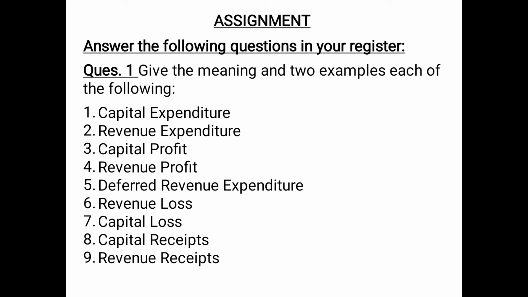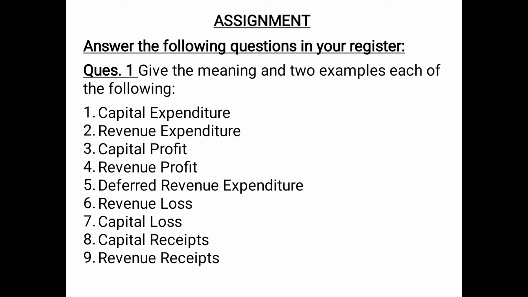Question number 1, you have to give the meaning and 2 examples each of the following. So first is capital expenditure. These are the expenditures incurred to increase the earning capacity and to increase the fixed assets. For example, purchase of fixed asset, then purchase of second hand asset, etc. Revenue expenditures are those expenditures which are incurred in the normal day to day business activities to maintain the earning capacity. For example, purchase of raw materials for converting it into finished goods, then the interest paid, etc.